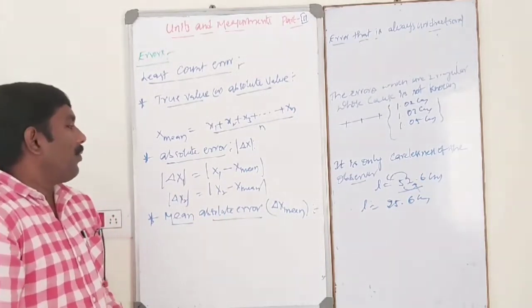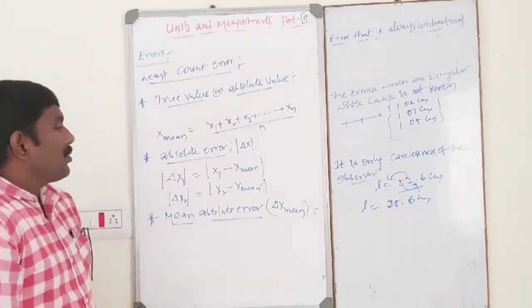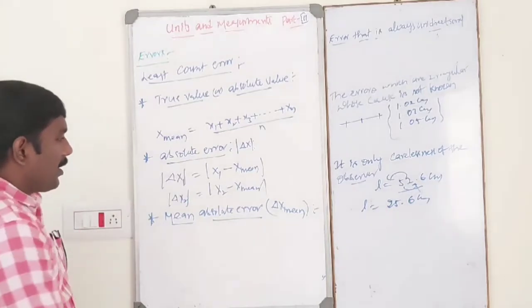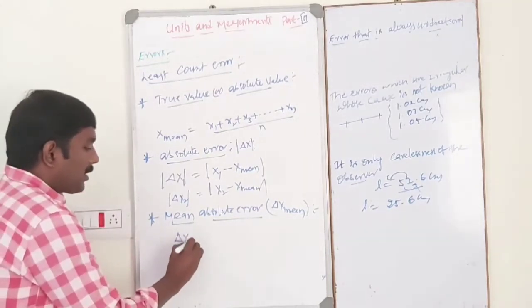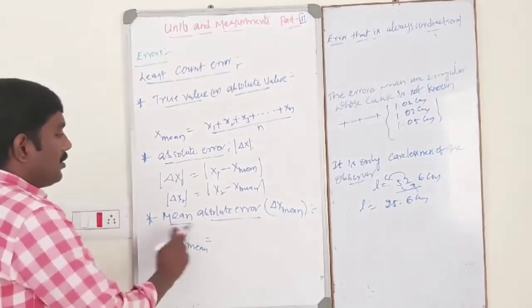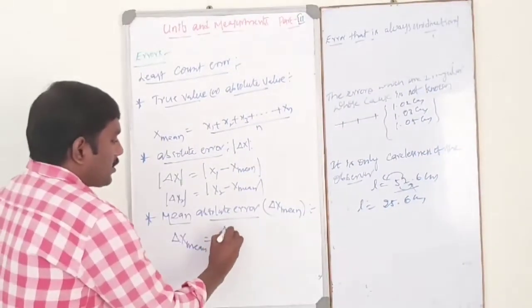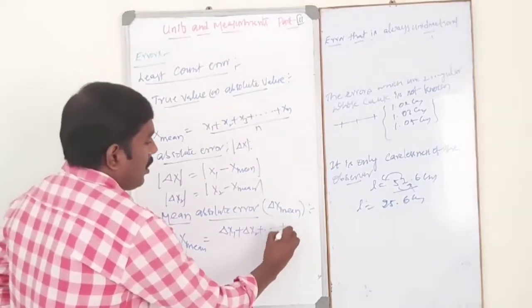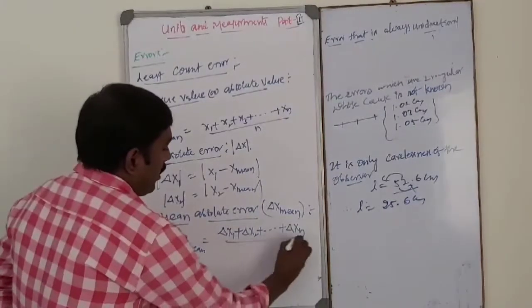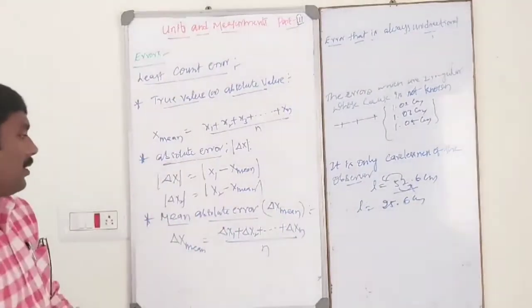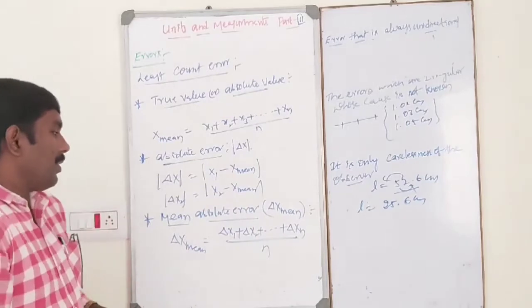So delta x mean is equal to delta x1 plus delta x2 plus and so on plus delta xn, divided by n. This is mean absolute error.